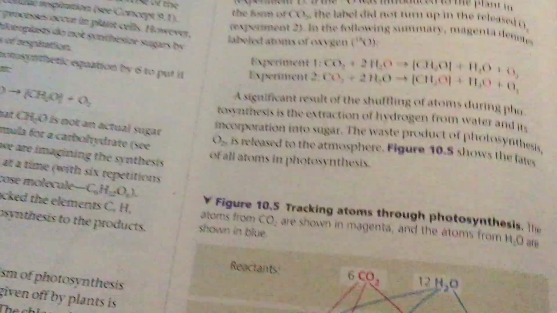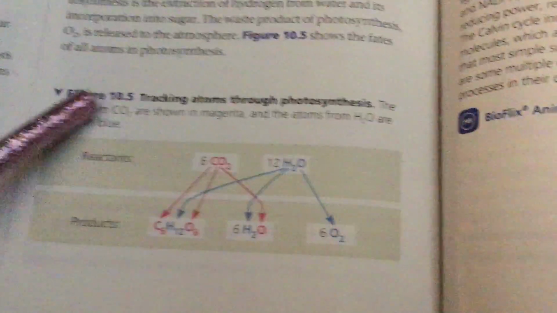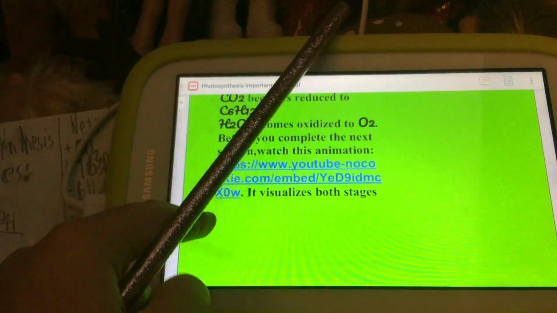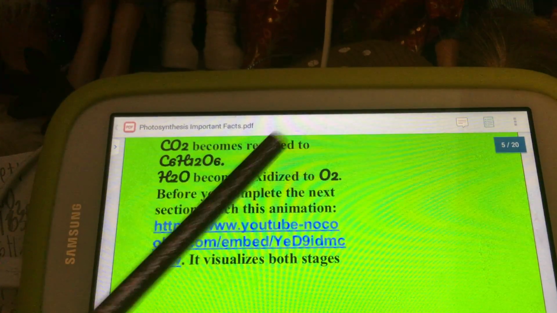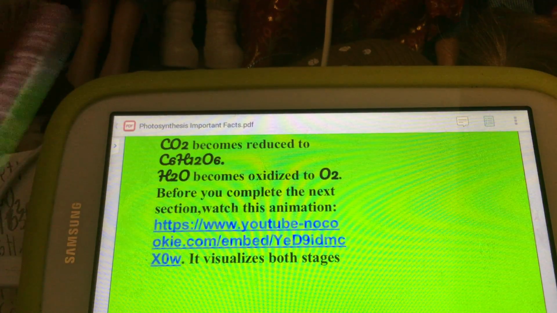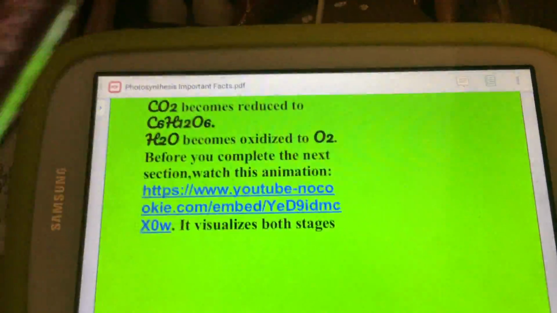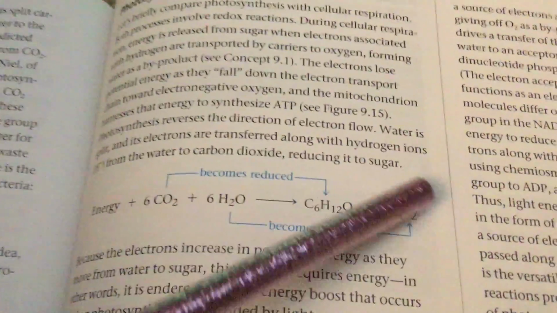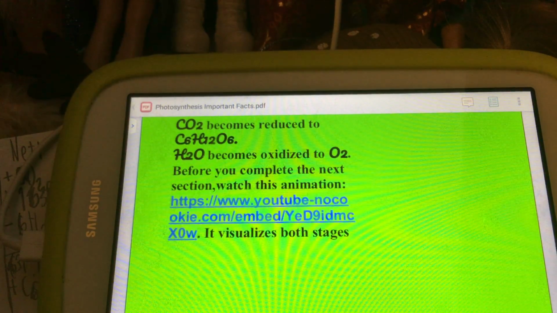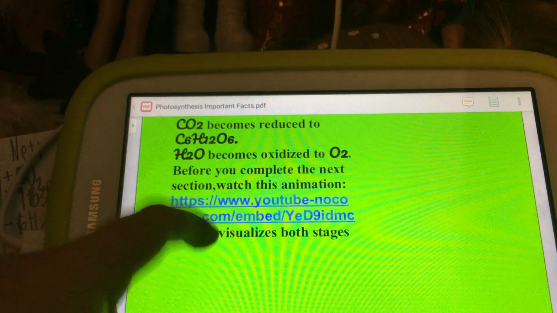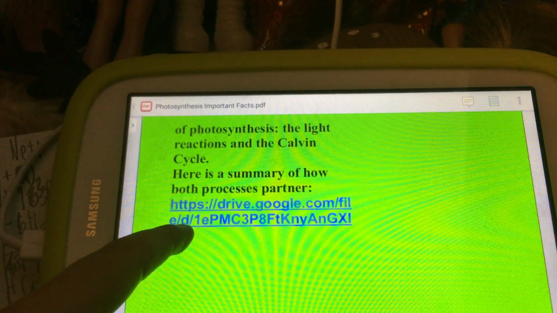Here are the equations. And here's just a confirmation that the atoms come here, and they track the atoms through photosynthesis. CO2 becomes reduced to C6H12O6 and H2O becomes oxidized to O2, like you see in this diagram. Here, this is just a video that you could watch which demonstrates the whole process of photosynthesis. But let's go to the next page.